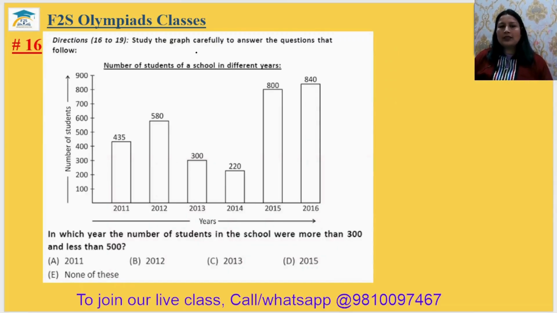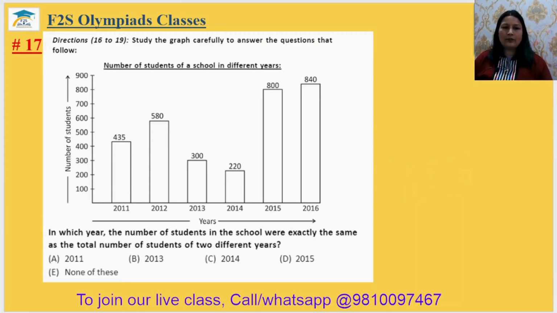16. Study the graph carefully to answer the questions that follow. Number of students here. In which year is the number of students in the school more than 300 and less than 500? So in 2011, it is 435, more than 300, less than 500. The other options are: more than 500, equal to 300, less than 300. Answer will be 2011, option A. The 16th answer is option A.